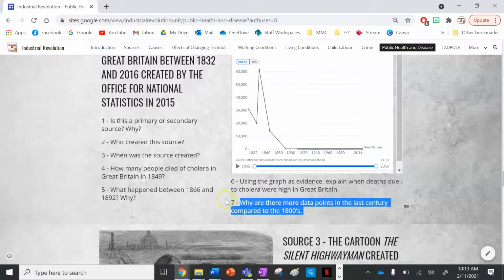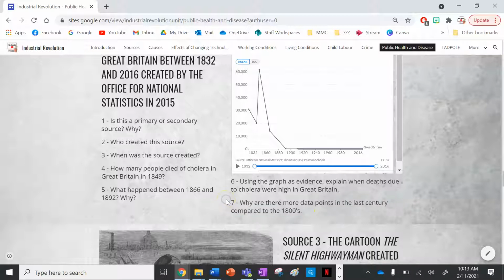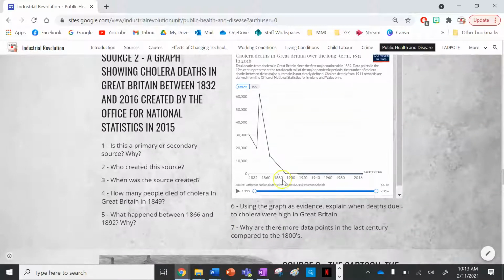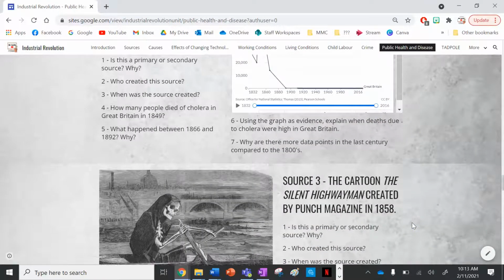Number 7, why are there more data points in the last century compared to the 1800s? This is a useful question for a historian. So there are more data points because after the year 1911, they started collecting data every year. And it's very easy to collect data when you can see that 0 people are dying from the disease. So it's very easy to say that no one died from it. So they started collecting data more often.